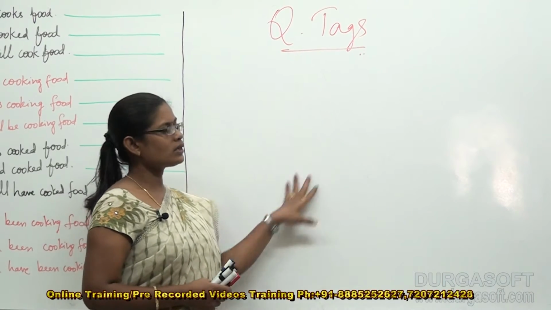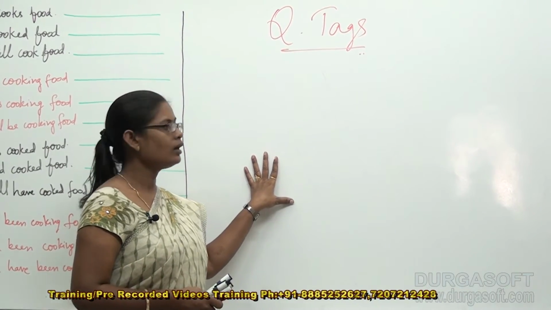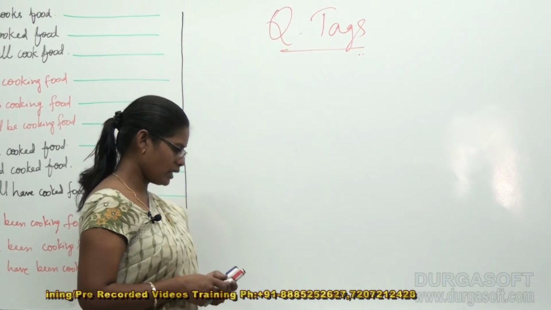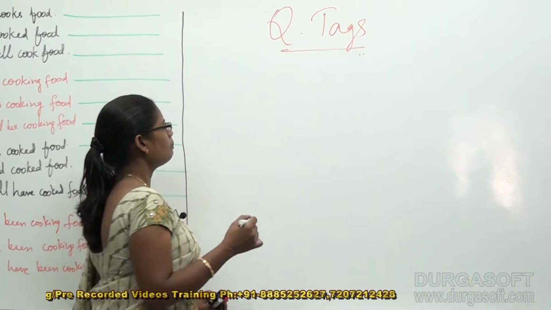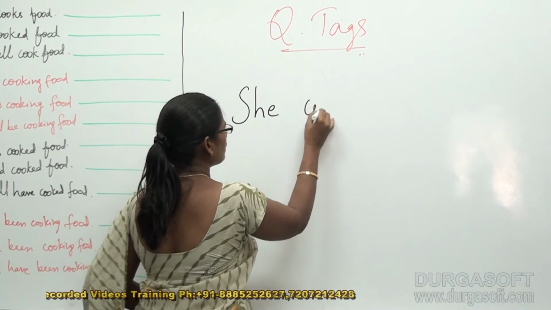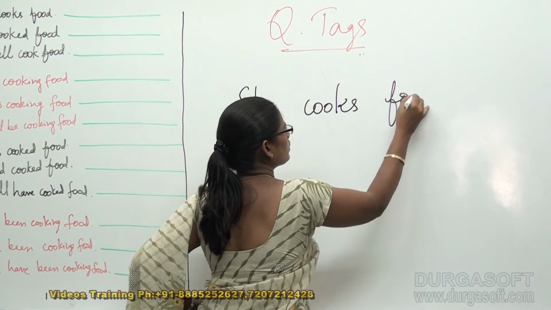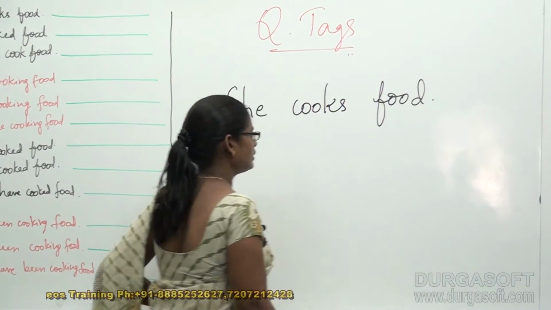When you see the right side of the board, I have got empty space, right? In this space, I would like to jot down an example for you. She cooks food.